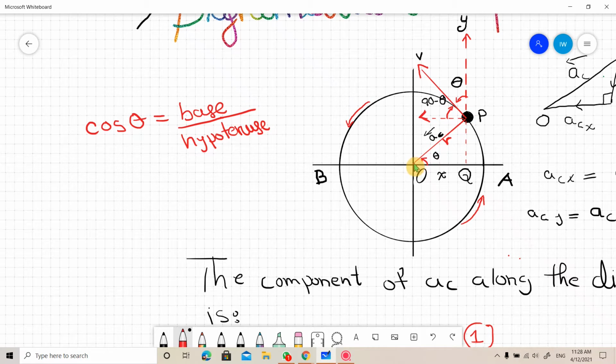A line drawn from center to the circumference is the radius. So you can write here cos theta is equal to, what is base? x, the distance of the projection from the mean position, and what is hypotenuse? r, which is radius, so we are writing it as radius.